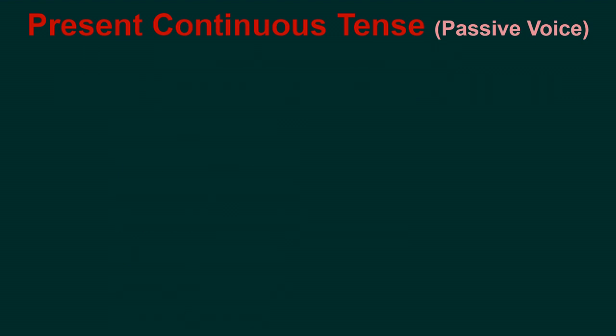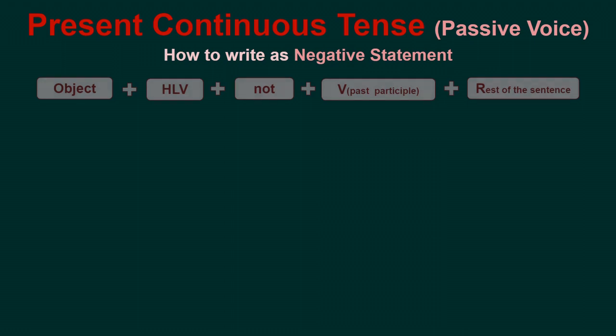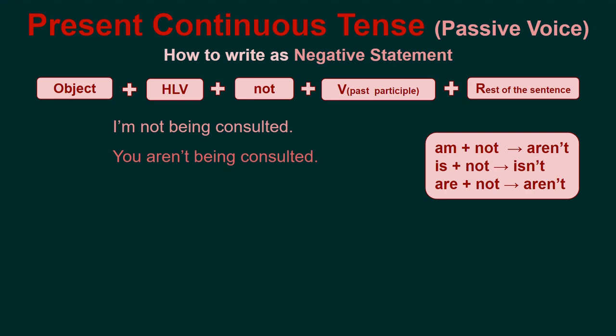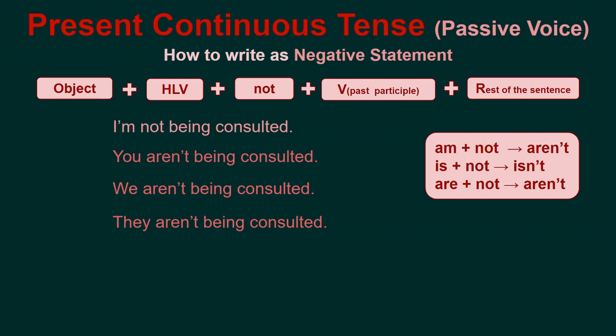Present continuous tense. Passive voice. How to write as a negative statement: object, helping verb, not, verb in past participle, rest of the sentence. I am not being consulted. You aren't being consulted. We aren't being consulted. They aren't being consulted. He isn't being consulted. She isn't being consulted. It isn't being consulted.